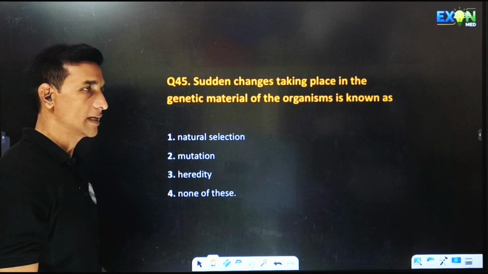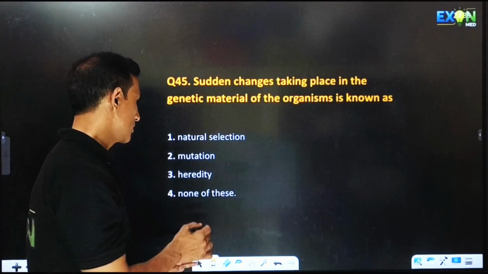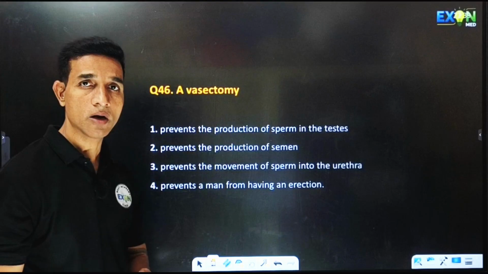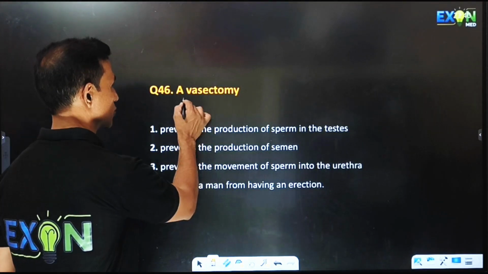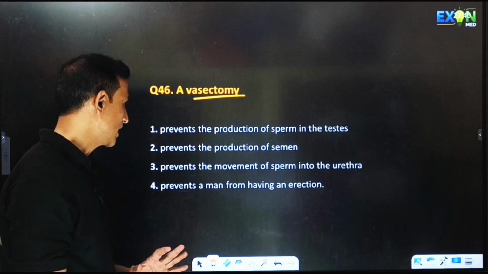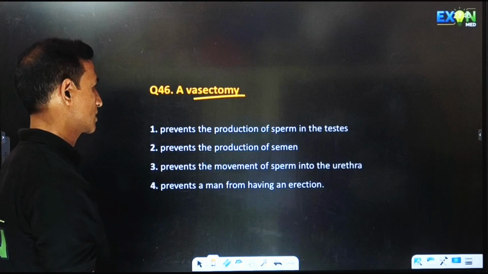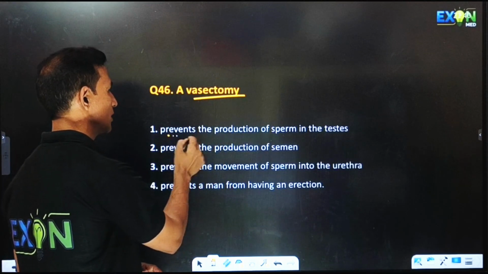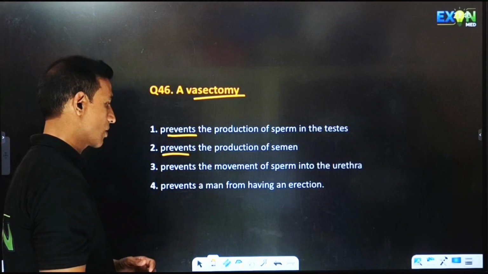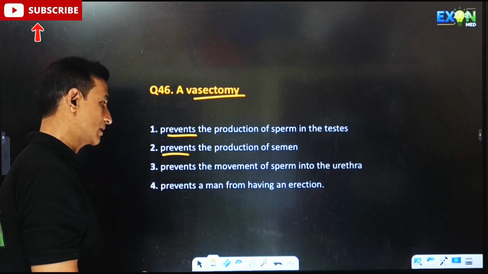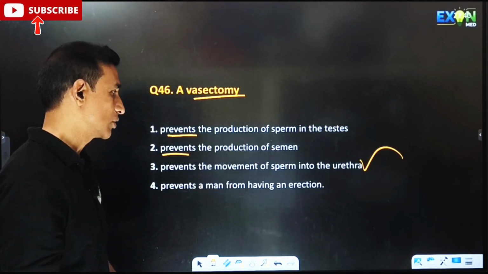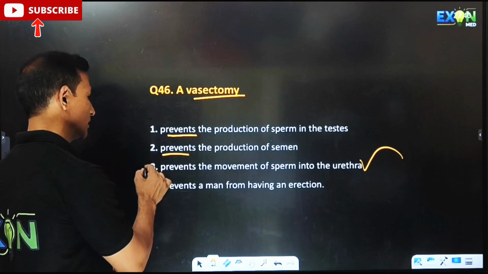Sudden changes that take place in the genetic material of the organism are known as mutation, which was given by Hugo de Vries while working on Oenothera lamarckiana. Vasectomy is a sterilization method done in males. It prevents the production of sperm in the testis. It does not prevent the production of semen, so this is also wrong. Prevents the movement of the sperm into the urethra. This will be correct. As the vas deferens is cut, the sperm will not move into the urethra. Hence the correct answer will be the third one.